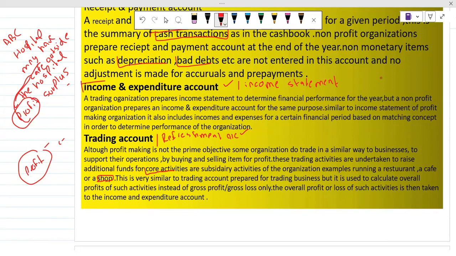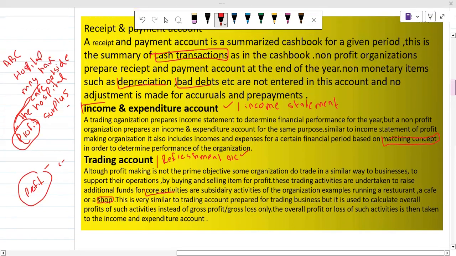So a trading organization prepares an income statement to determine financial performance for the year. But a non-profit organization prepares an income and expenditure account for the same purpose, and it is similar to the income statement of a profit making organization. It also includes incomes and expenses for a certain financial period based on the matching concept in order to determine the performance of the organization. Okay, so maybe you are aware of this matching concept. I will make another video for that, on the basic accounting principles. So we will discuss the matching concept in that specific video.